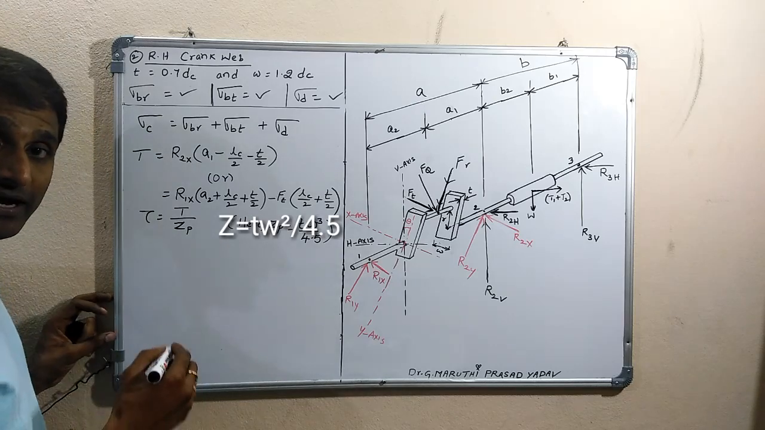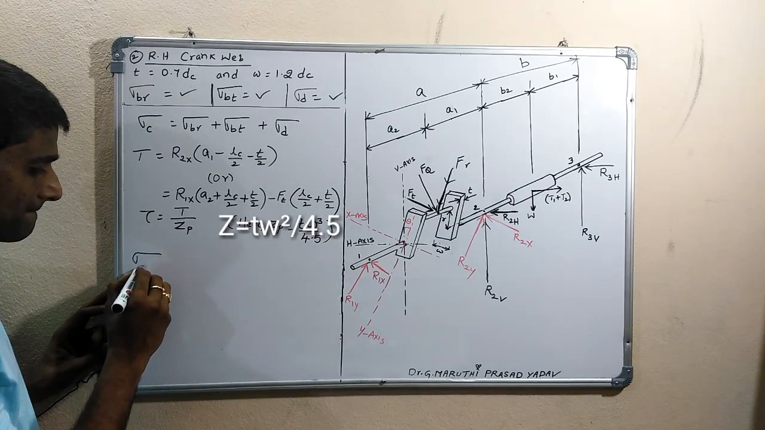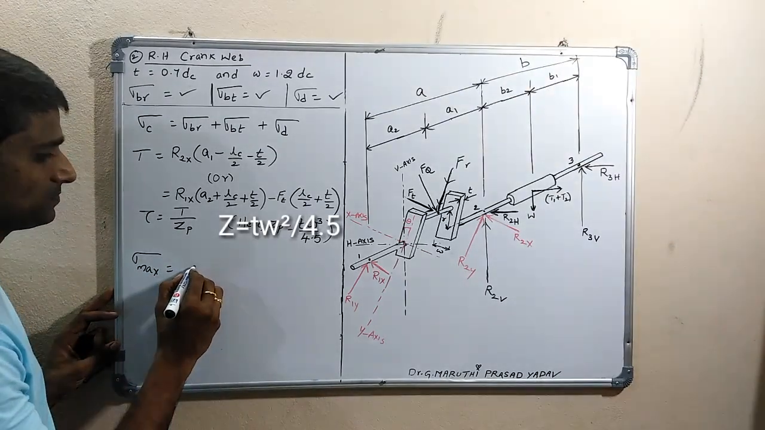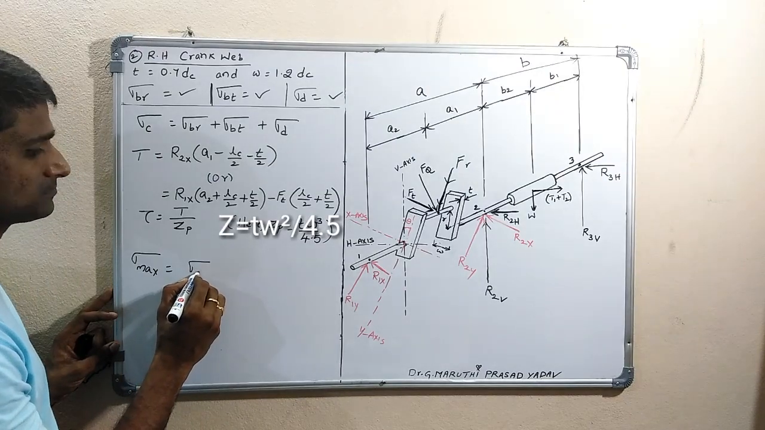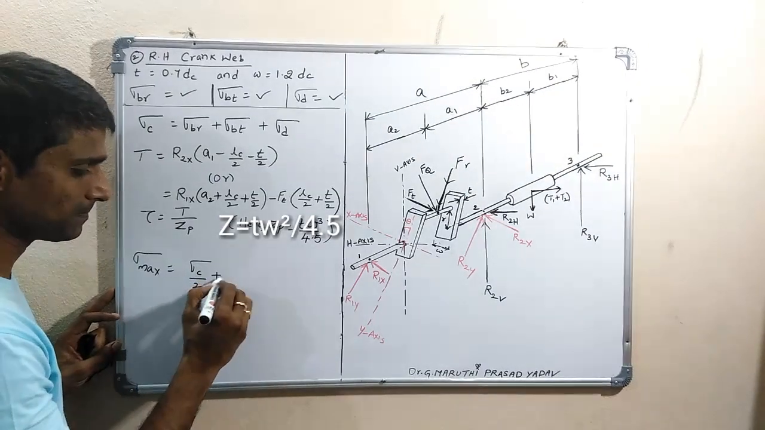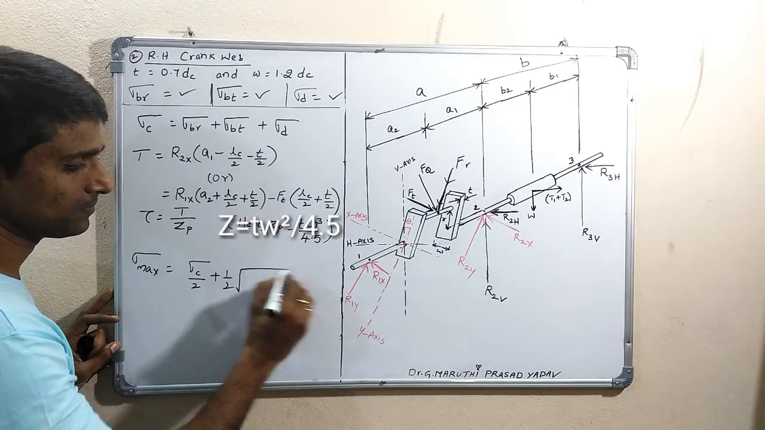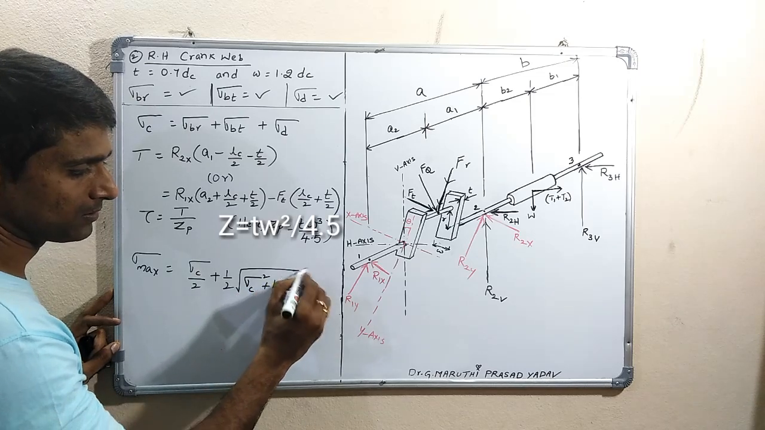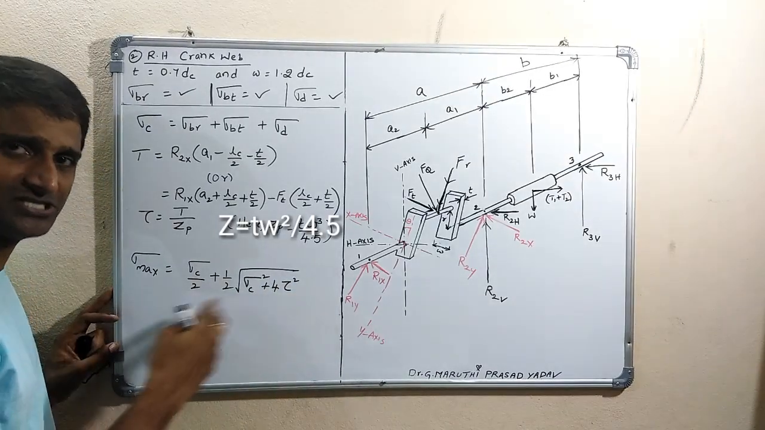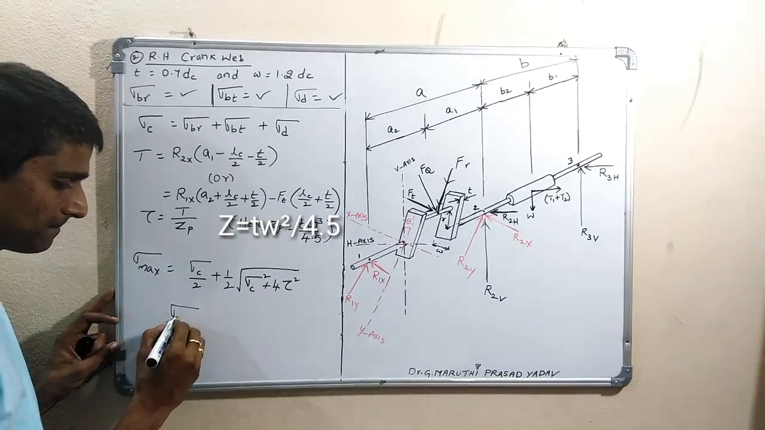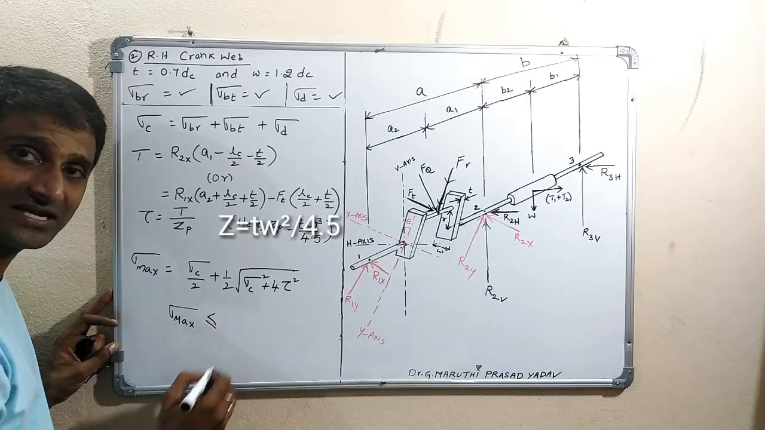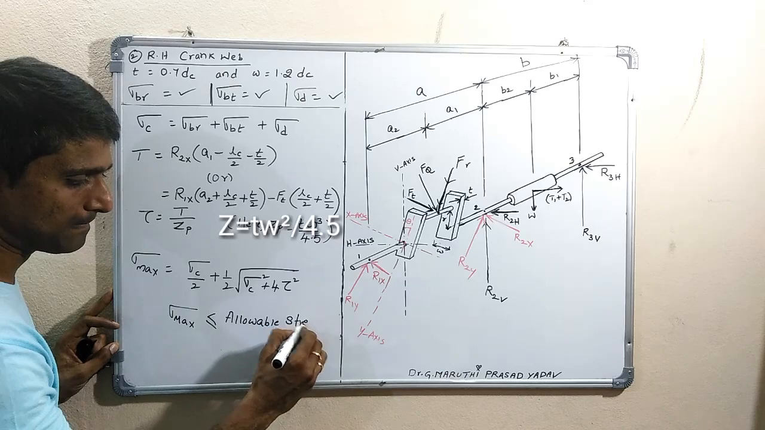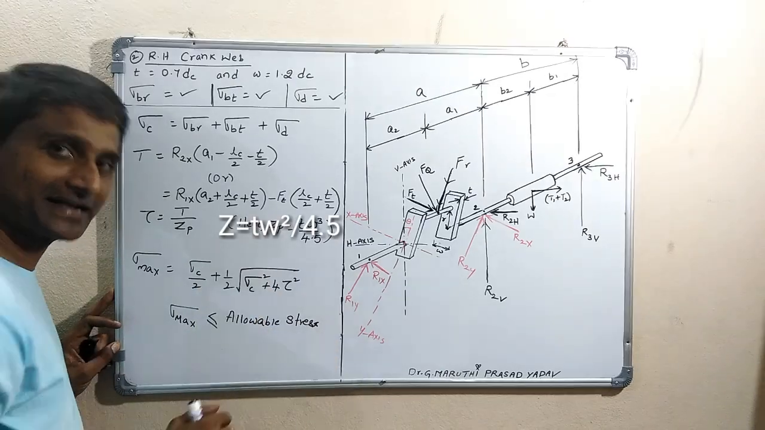So therefore finally, the maximum stress, means maximum principal stress, is equal to sigma C by 2, half into square root of sigma C square plus 4 tau square. This is a general formula. So this value should be less than or equal to the allowable stress of that crank web material.